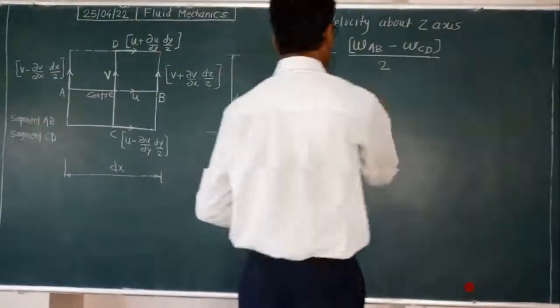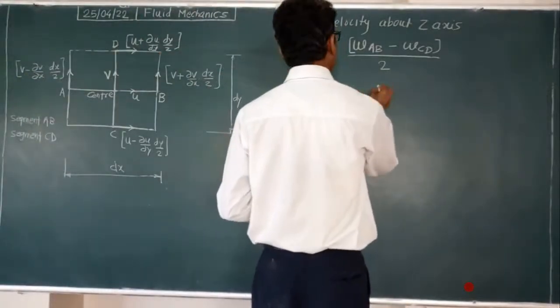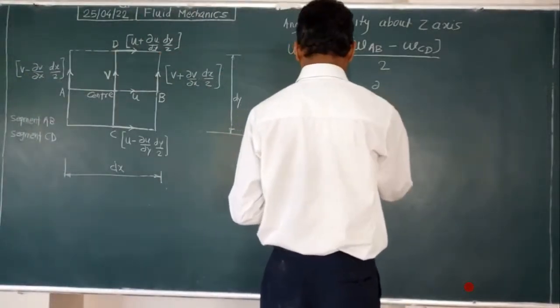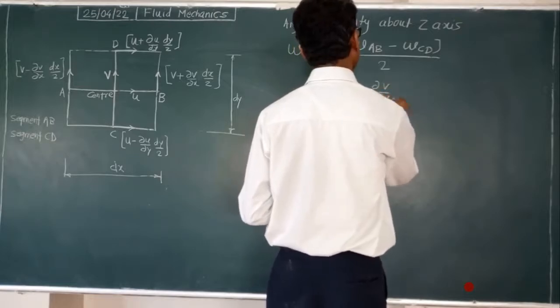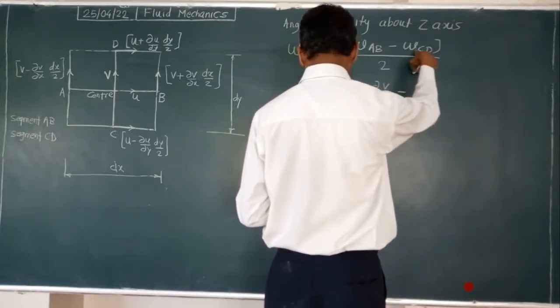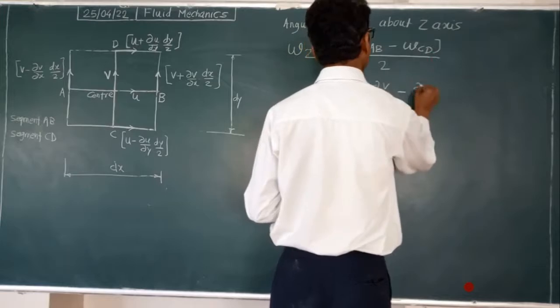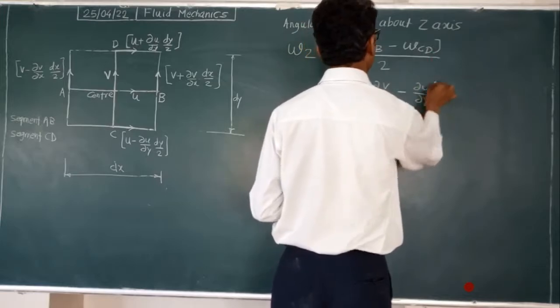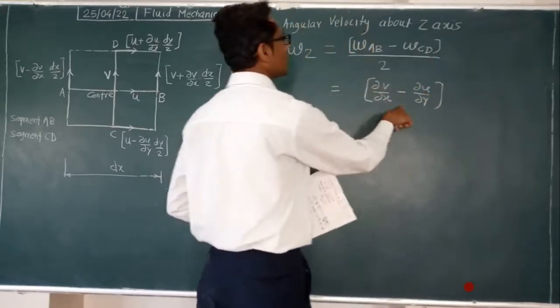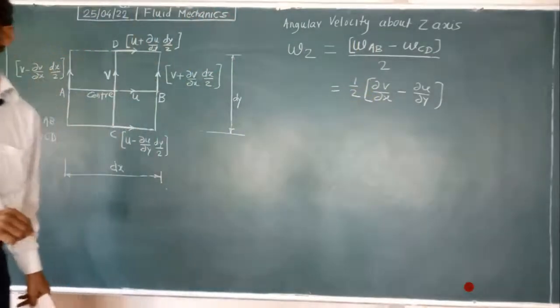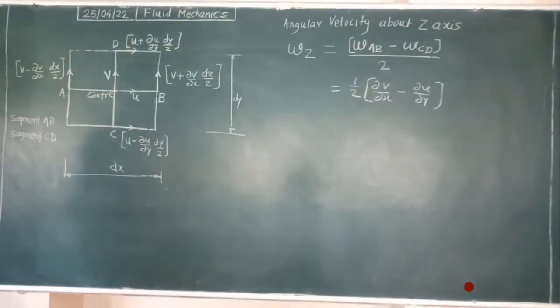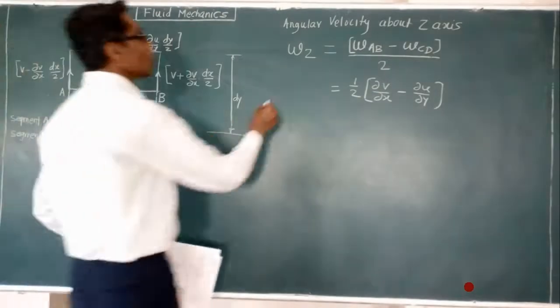Putting them here, for omega AB we got ∂v/∂x, and for omega CD we got ∂u/∂y, and divided by 2, means half of the difference of the differential velocity components. That is omega z.